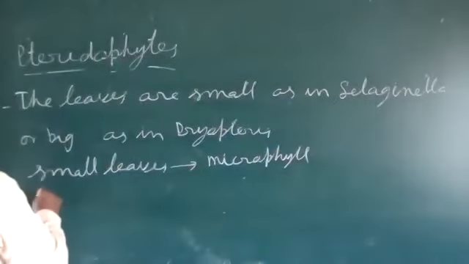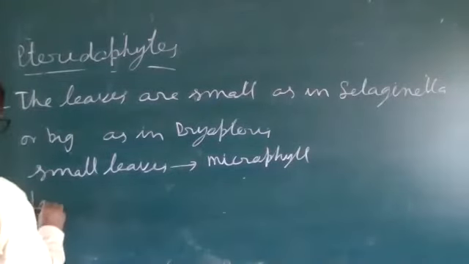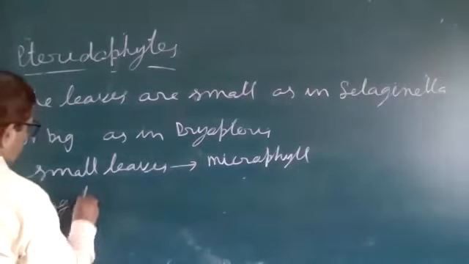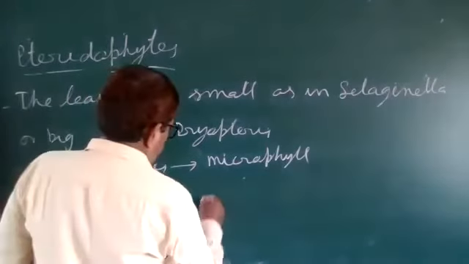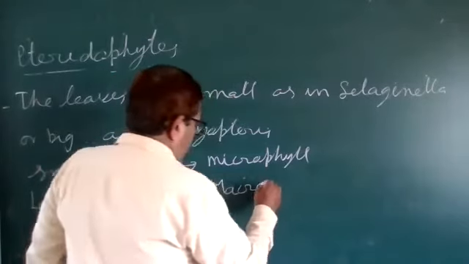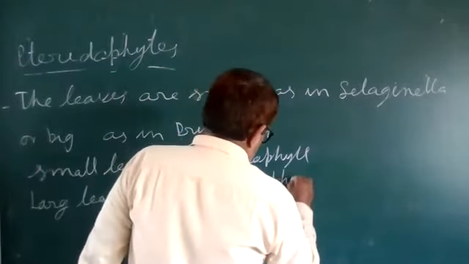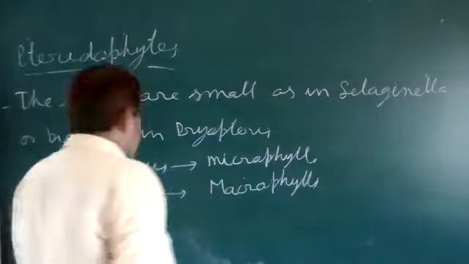And leaves may be big or large in size. Large leaves are called macrophylls. So two types of leaves are there.